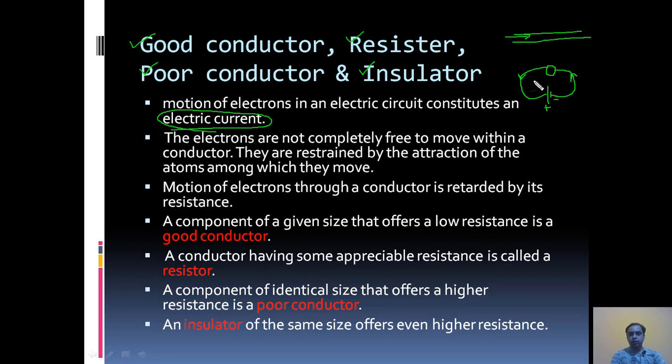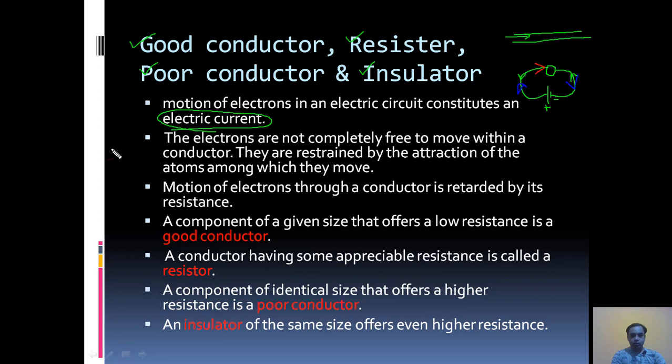But the direction of current is taken as the opposite of the direction of electron. That means if electrons are flowing from negative to positive, it is taken that current is flowing from positive to negative, in the opposite direction. So due to this motion of electron, electric current comes into picture.